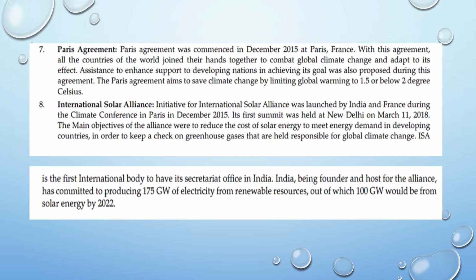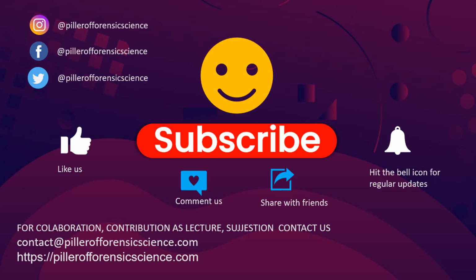India, being the founder and host of the alliance, has committed to producing 175 GW of electricity from renewable sources, out of which 100 GW would be from solar energy by 2022.